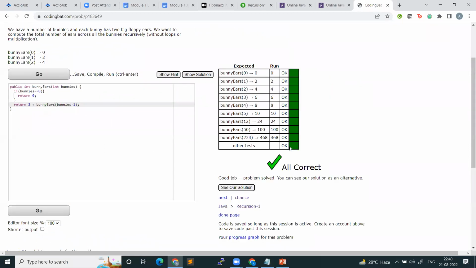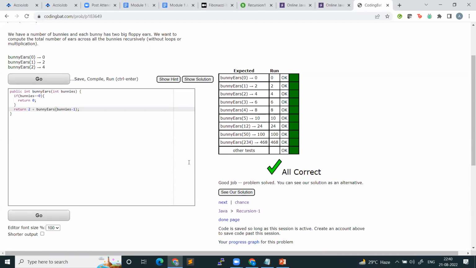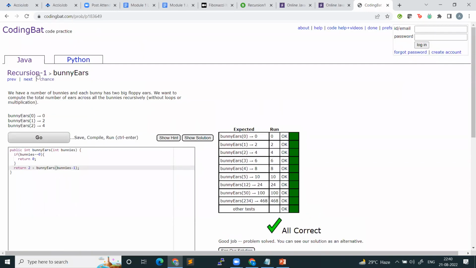Okay, so all correct. This has run fine. Can I move to the next question? Yes, it is about making your concepts clearer, right? These are basic questions here, so it will help you in strengthening your understanding. Okay, let's go to the next question.